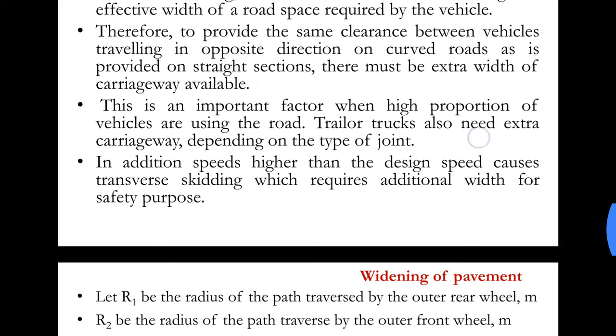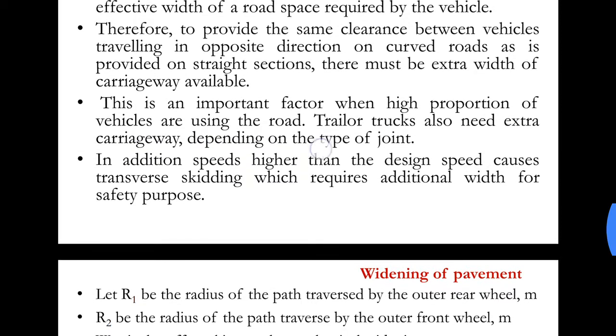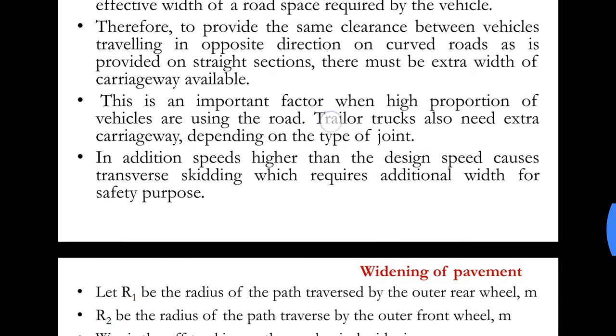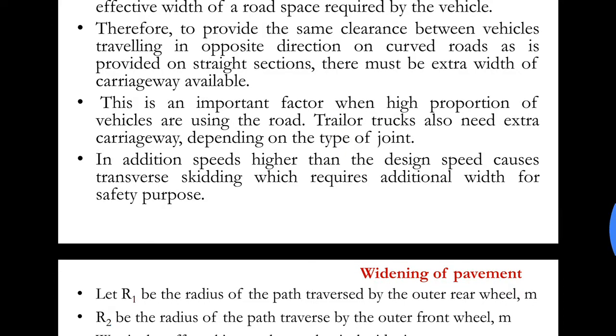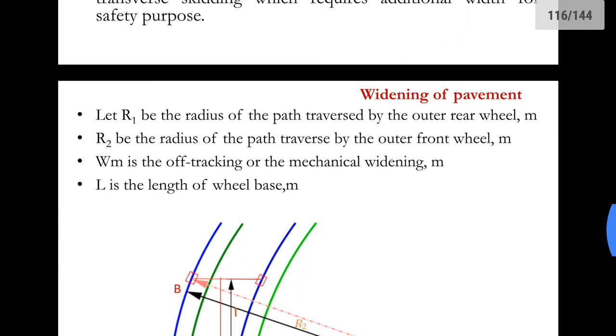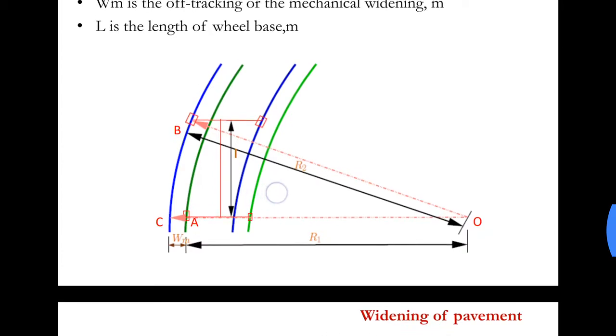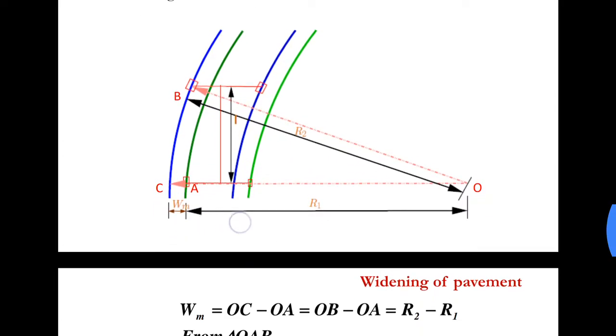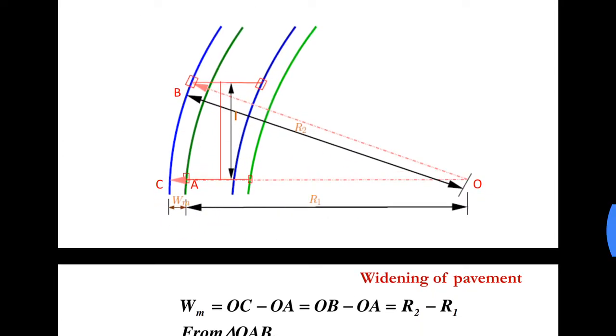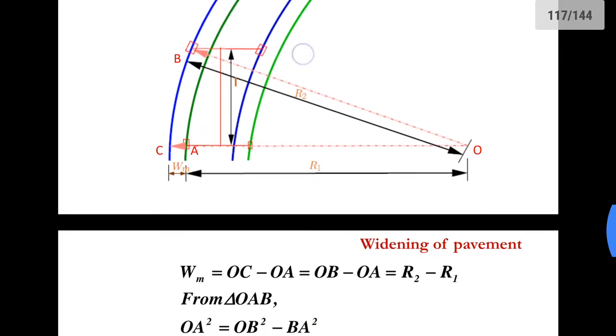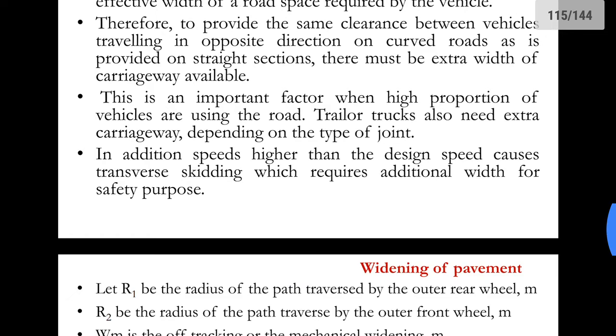Trailer trucks also need extra carriageway depending on the type of joint. Now what is a trailer? A trailer is an extra attached bogie which is attached to the vehicle. If the vehicle has a trailer behind it, then the trailer would be tracing a different path as compared to the vehicle, so again it would require extra widening.